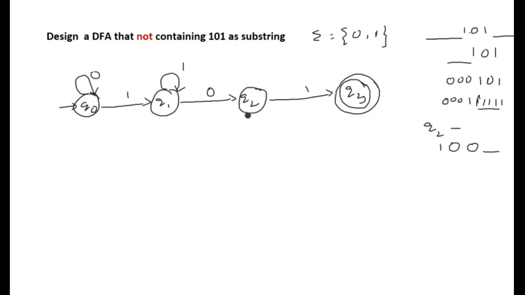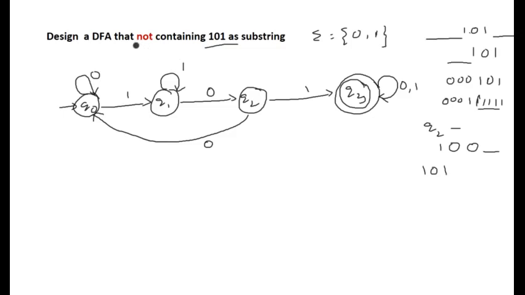So Q2 on 0 moves to the initial state, Q0. Suppose 101 is already seen, so it has reached the final state Q3. On Q3, if it sees any number of zeros and ones, it will be accepted.